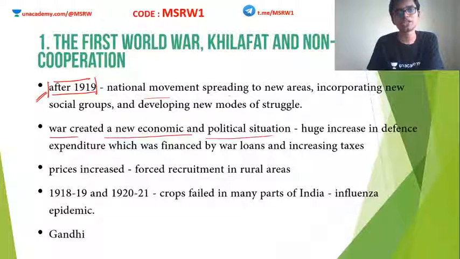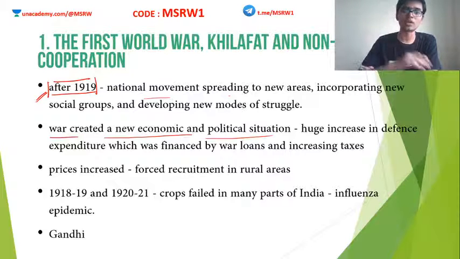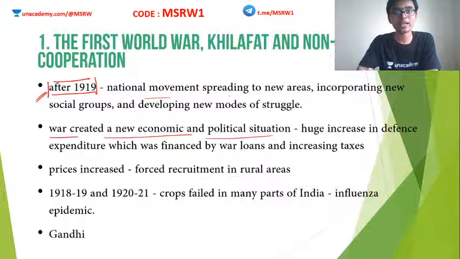So what was the issue here? Britain dragged India into World War I. India had nothing to do directly with World War I. It was Britain who fought this war along with the Allies. So what did Britain do now? Britain dragged India into the war by exploiting its resources and by recruiting from Indian villages. So the defense budget became extremely big. The expenditure on defense was extremely high, and this was financed by war loans and increasing taxes upon Indian people. So Indian people were extremely taxed.